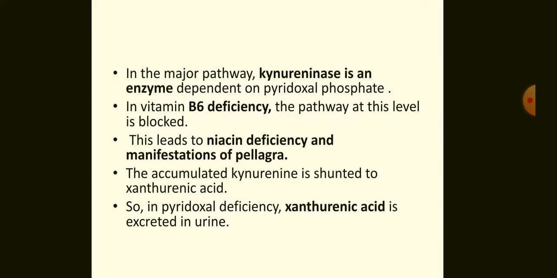The accumulated kynurenine is shunted to xanthurenic acid. So, in pyridoxal deficiency, xanthurenic acid is excreted in urine. Often, this is taken as the test for detecting vitamin B6 deficiency.